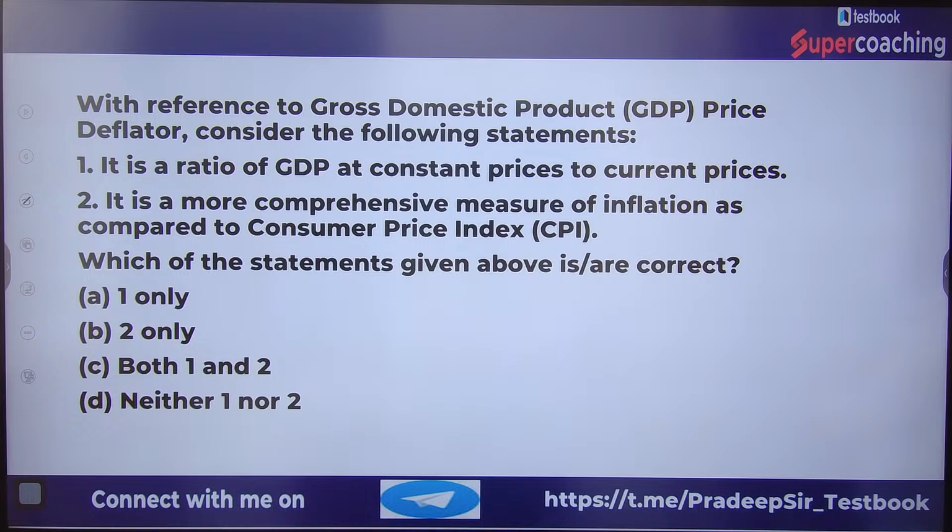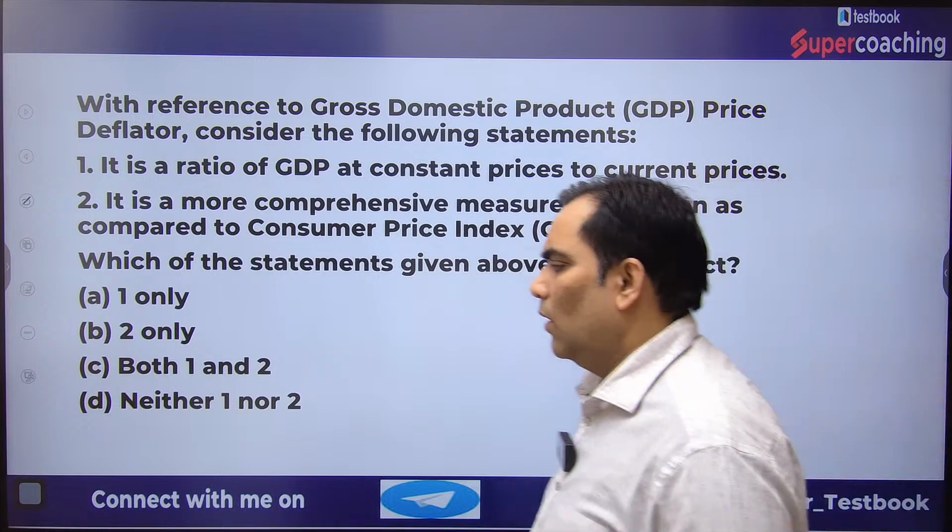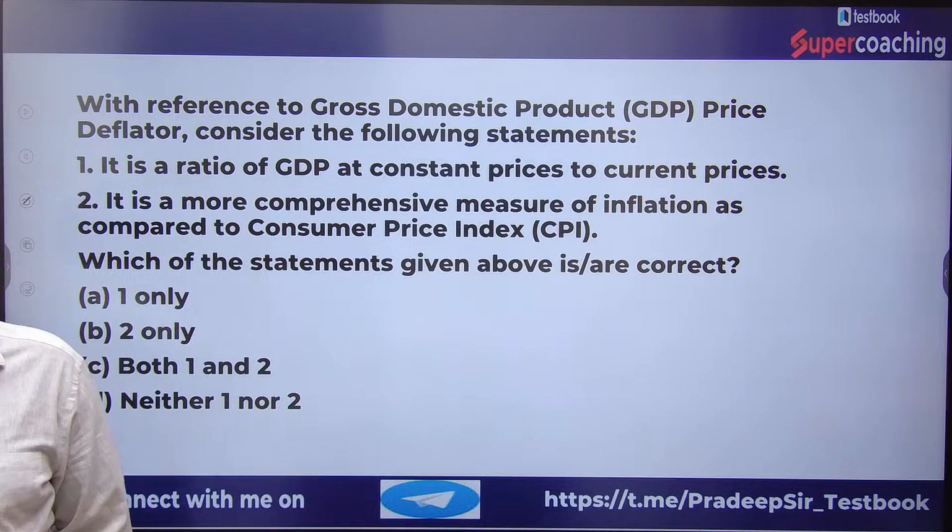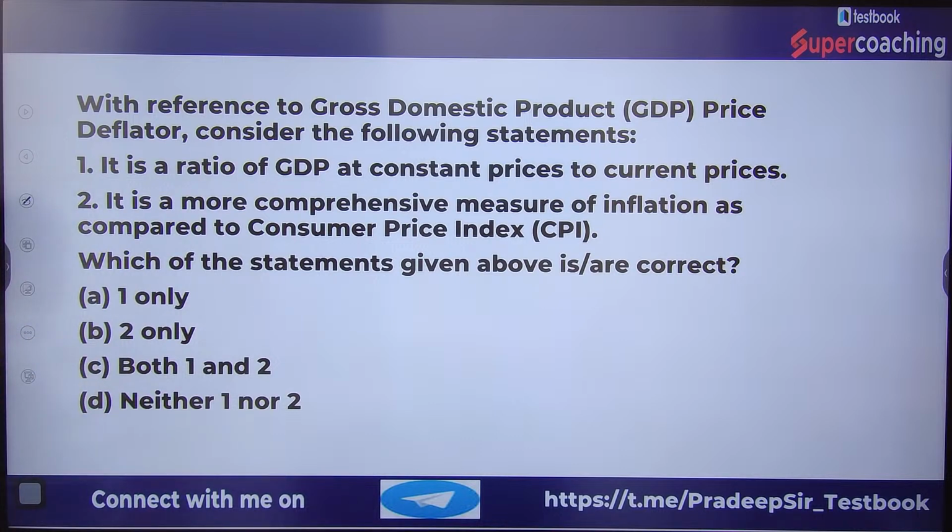So what is going to be the right answer? Anyone? Rishabh, wrong.